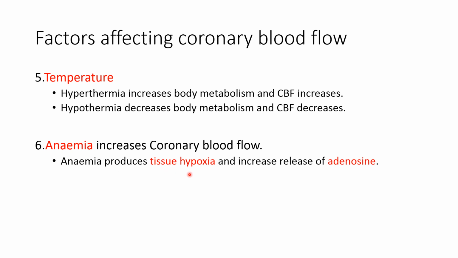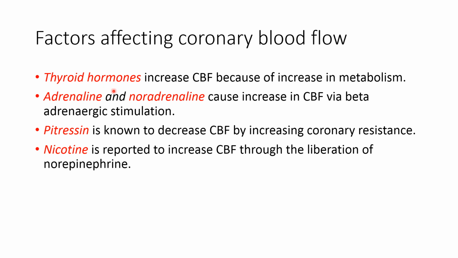Anemia produces tissue hypoxia, and because of the tissue hypoxia, there is increased release of adenosine, which produces vasodilatation, and the coronary blood flow increases. So in anemia, coronary blood flow increases. Thyroid hormone increases coronary blood flow because of the increase in metabolism. Adrenaline and noradrenaline can also cause an increase in coronary blood flow through beta adrenergic stimulation. Pitressin is known to decrease coronary blood flow by increasing coronary resistance, and nicotine is reported to increase coronary blood flow through the liberation of norepinephrine.